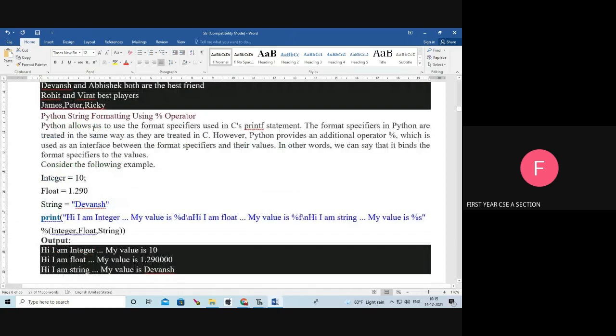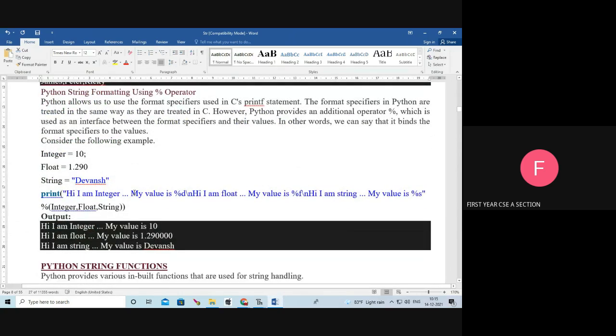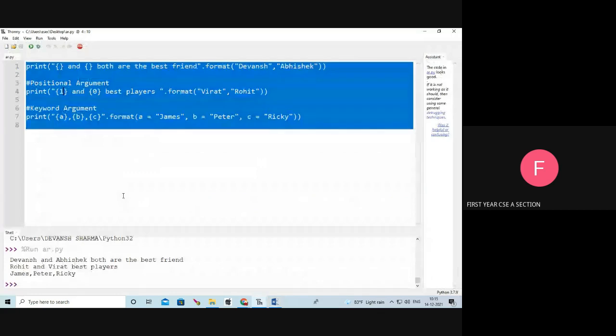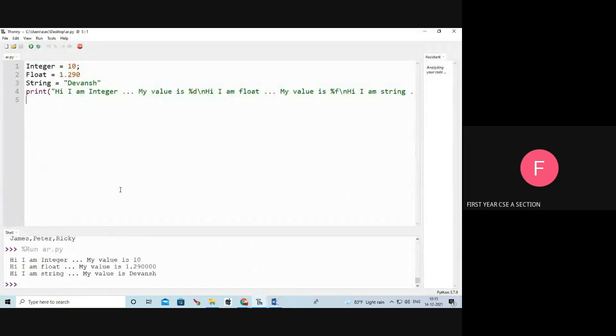Next, string formatting using the modulus operator. We will see an example for the modulus operator. Here, integer equal to 10, float equal to 1.29, string equal to Devans. I am going to print: Hi, I am integer, my value is %d.